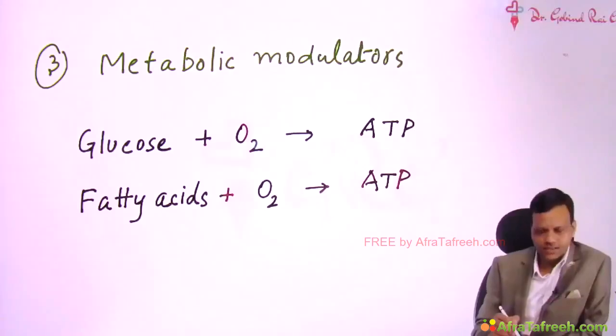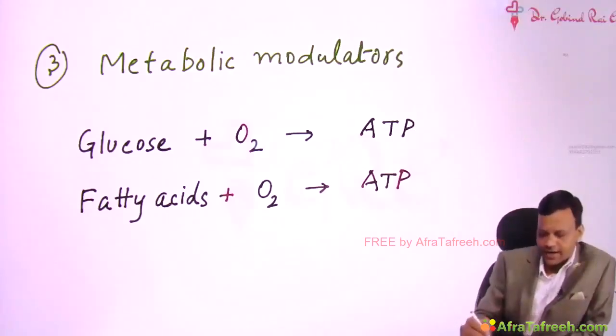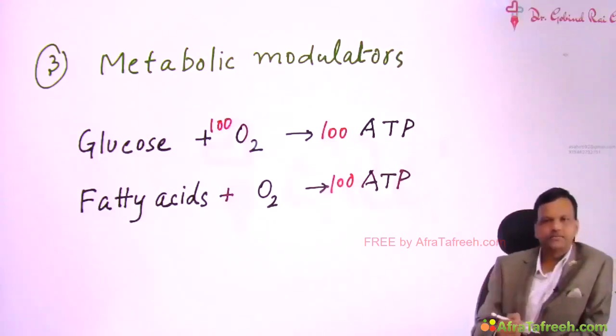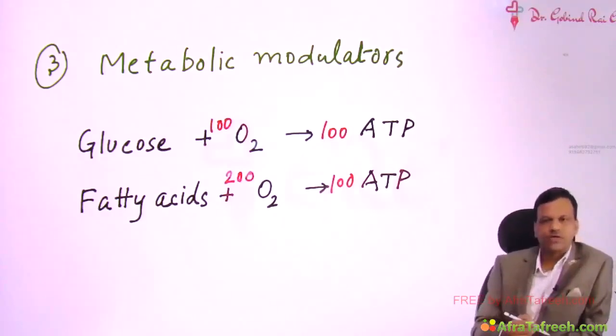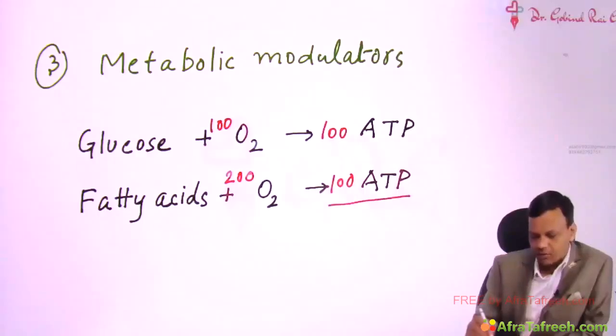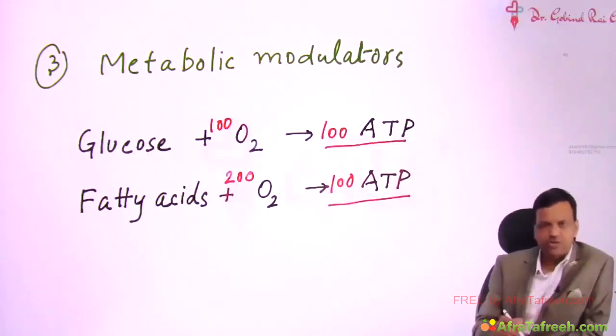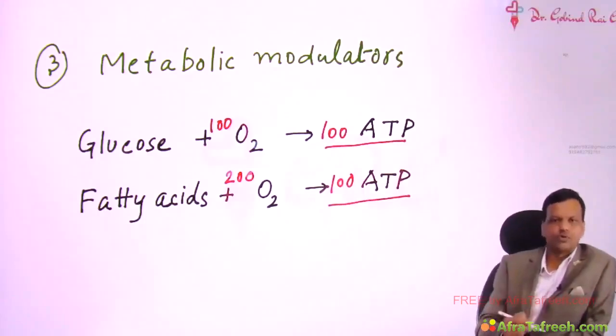The meaning of this is, if we want to generate 100 ATP, glucose will consume 100 molecules of oxygen to generate that energy. But fatty acid requires more oxygen, hypothetically assuming 200 oxygen. So for generating the same amount of energy, fatty acid consumes more oxygen as compared to glucose.